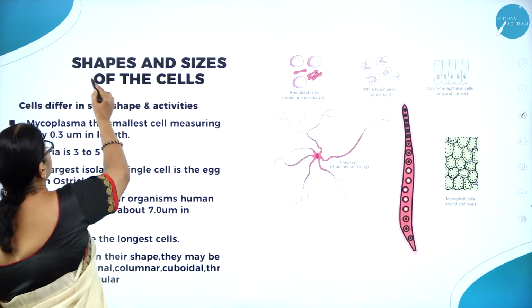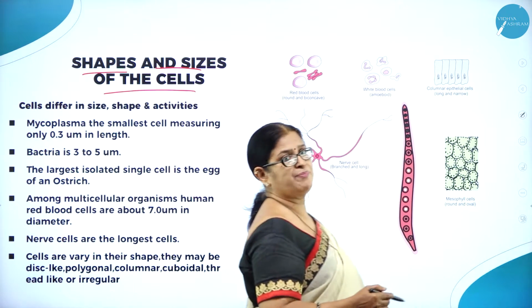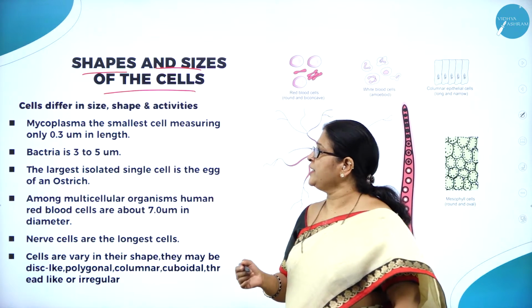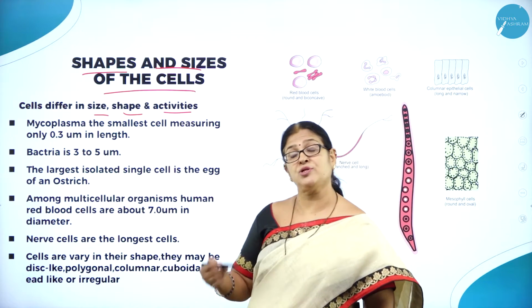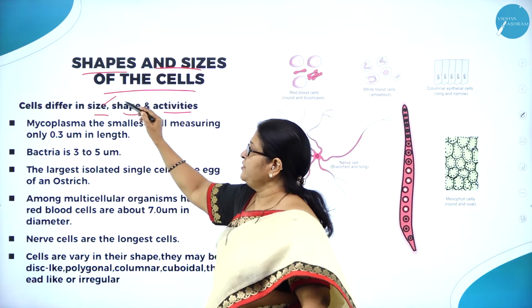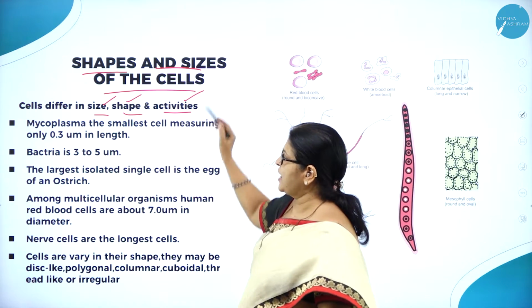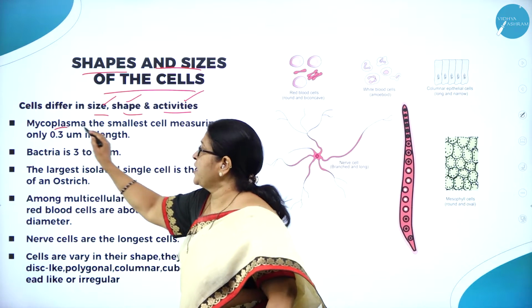Now moving on to the shapes and sizes of the cell. Here you can see the size and shape of the cell is not the same in all organisms. Cells differ in size, shape, and also in activities. You might have come across that the smallest living organism is mycoplasma.